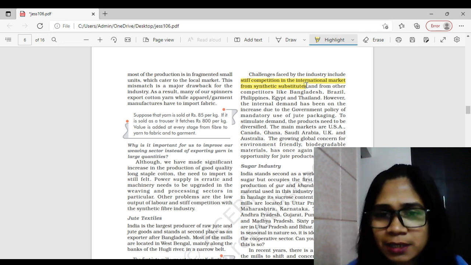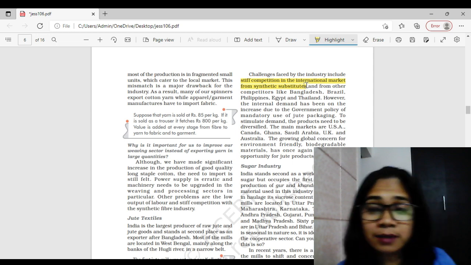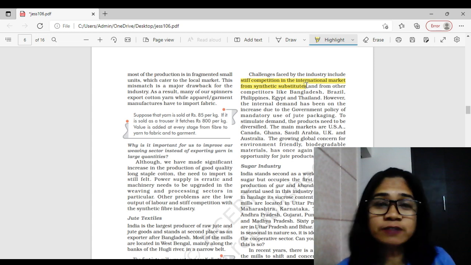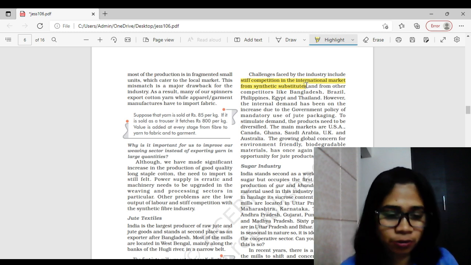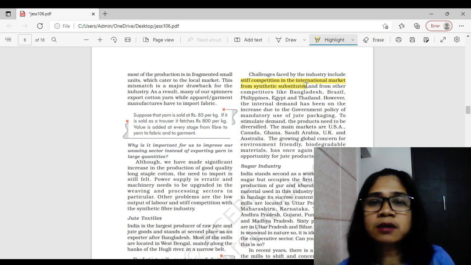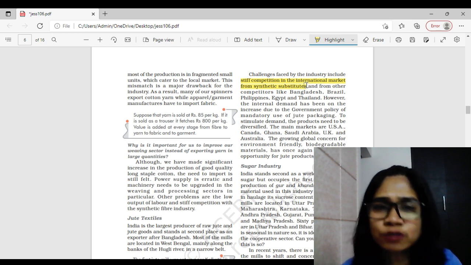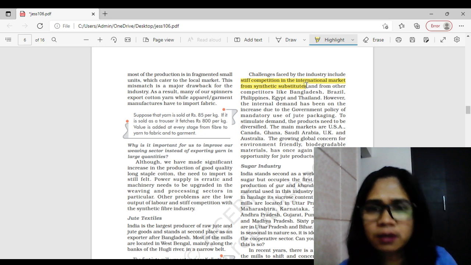Jute is a natural thing. We get it from nature, but it's comparatively costly too. Whereas you might have seen the synthetic bags in which your atta gets packed, or your pulses, when you buy pulses, these are packed in those bags, right? They are not coming in jute bags. They all get packed in synthetic bags. So obviously, if the synthetic bags are cheaper and in more demand, people will go for them instead of jute bags or gunny bags, right?